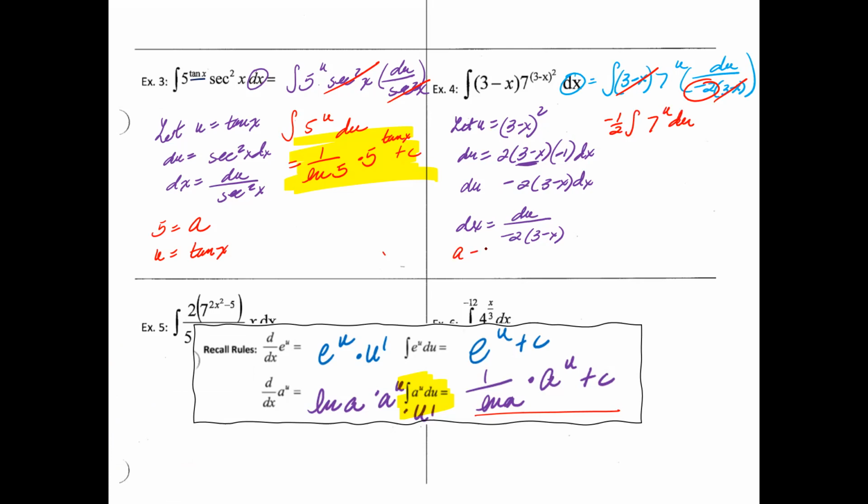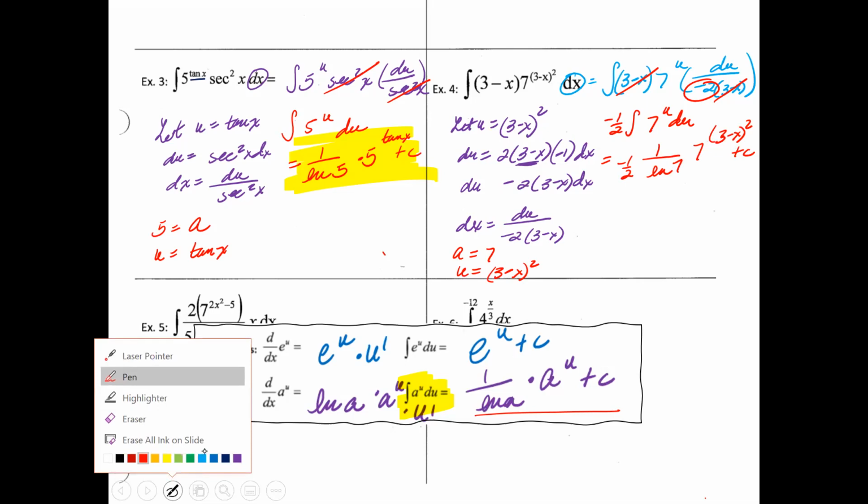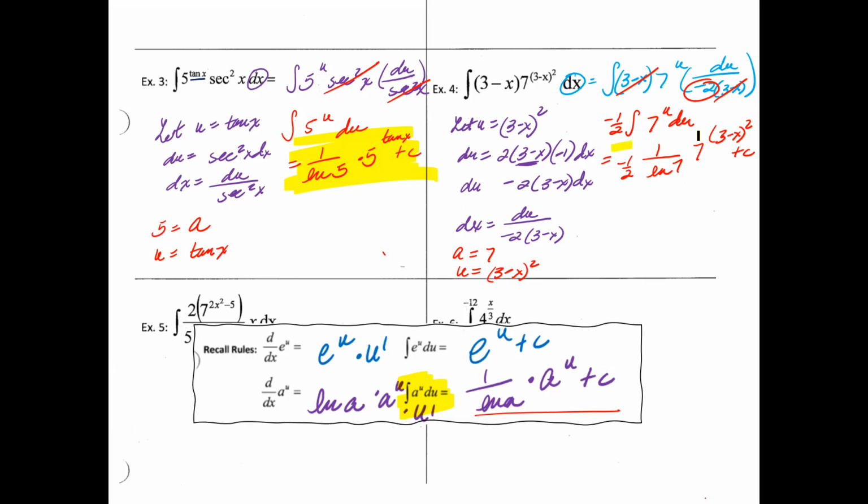Now, you know that your a is going to be 7, your u is going to be 3 minus x squared. So then the integral of this is going to be a negative 1/2 times 1 over ln a, which is ln 7, times a, which is 7, to the u, and that is 3 minus x squared plus c. And that is your answer.